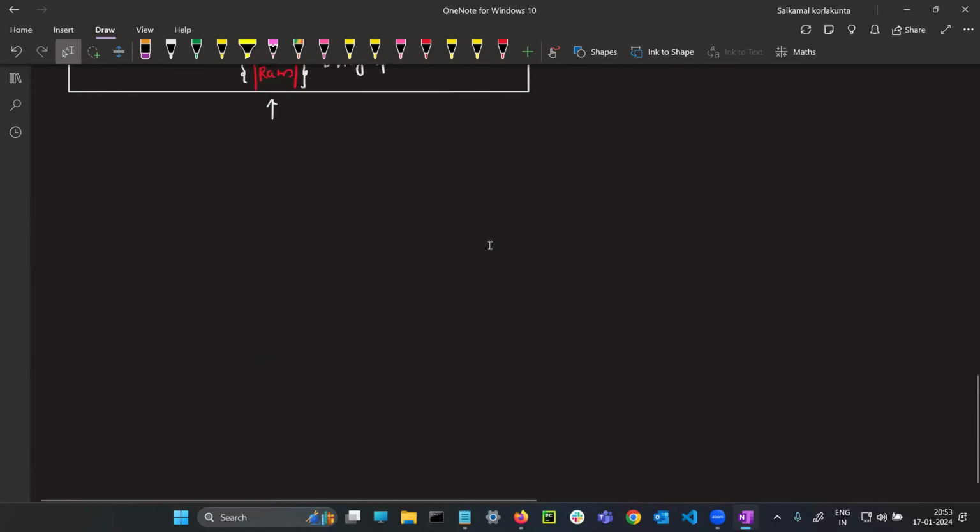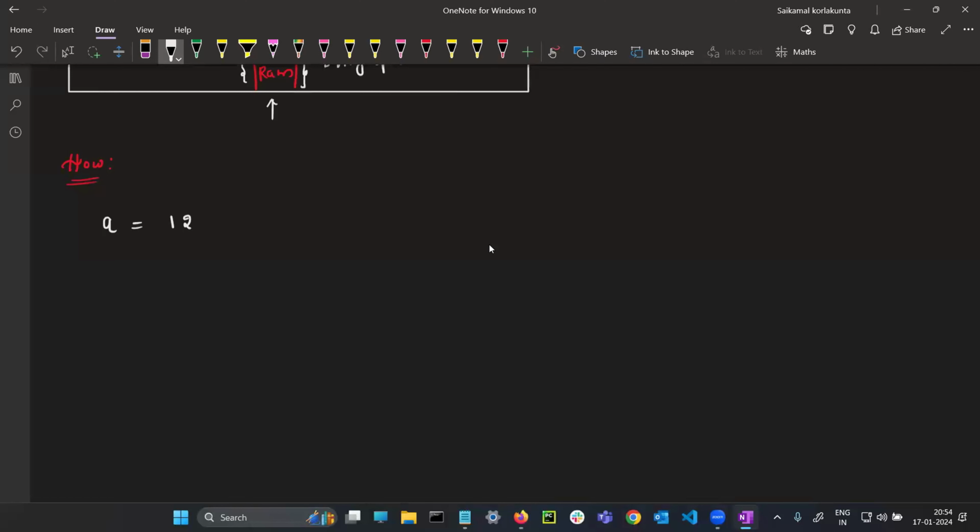Now the question is, sir, how is it possible? Let's see. You know integer. This is an integer. Okay, I want to store an integer. If I write like this, a is equal to 12.